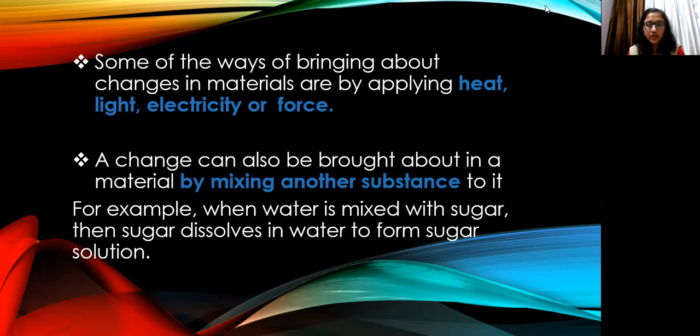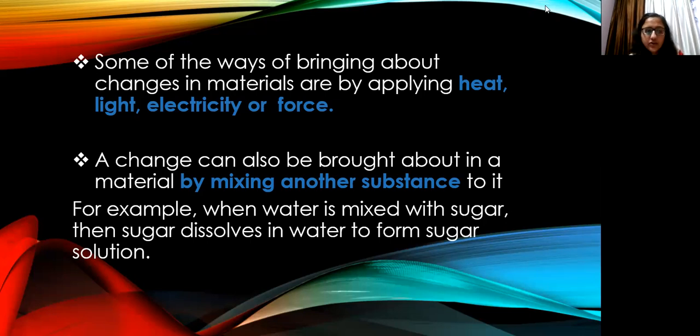Fine. इसका तो अभी example हमने देखा है. Then by applying light also a change is possible. Electricity, force. So these are the causes. The ones which are highlighted in blue, these are the causes which bring about change in a material.